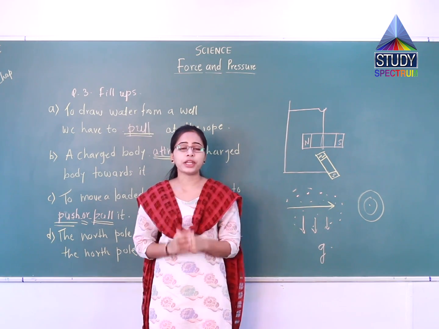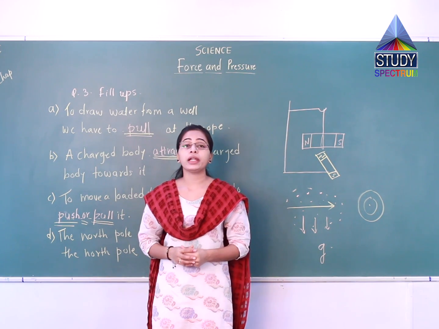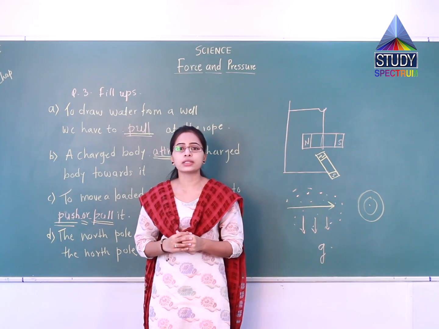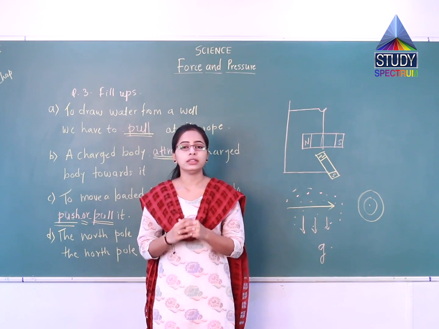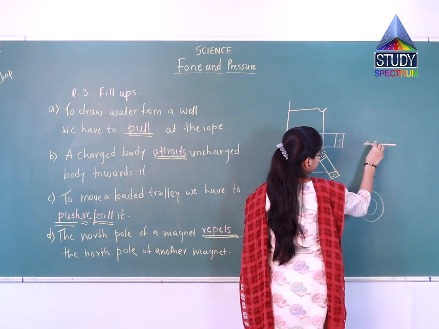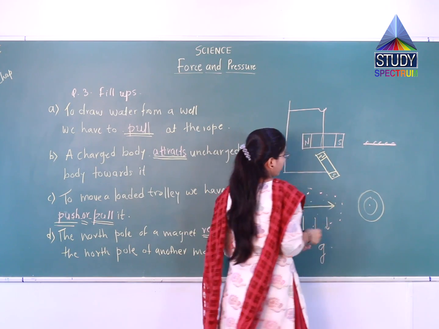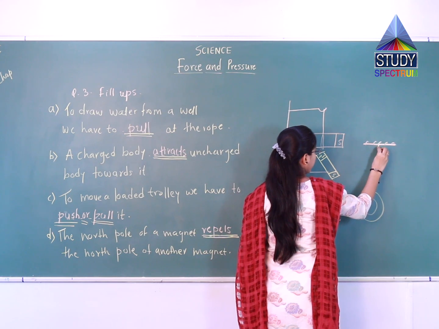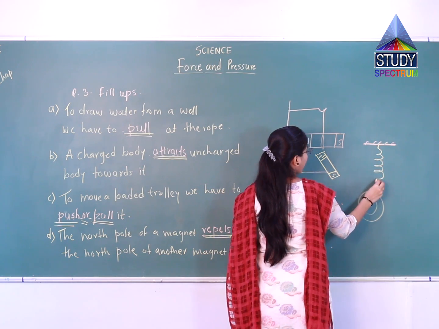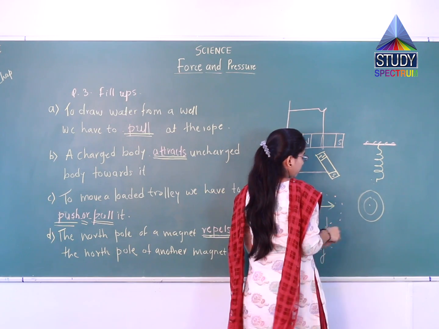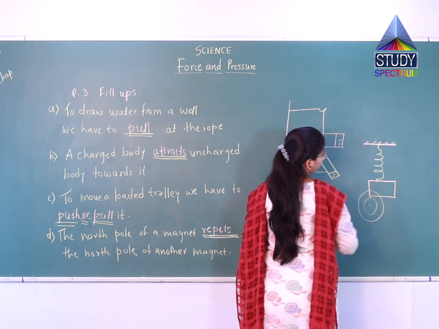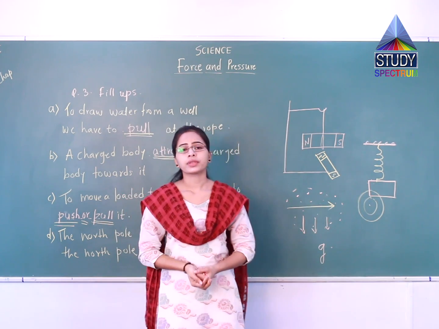Third situation we have, a load suspended from a spring while its other end is on a hook fixed at the wall. Very simple, I will draw it for you. Suppose this is the wall or this is the ceiling. From here, they have one spring, and at the bottom one load is applied.